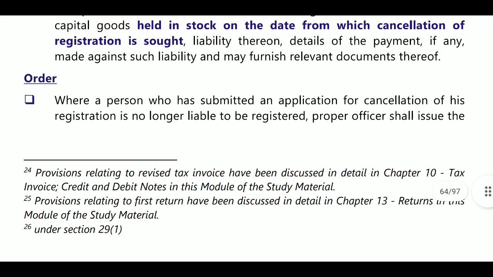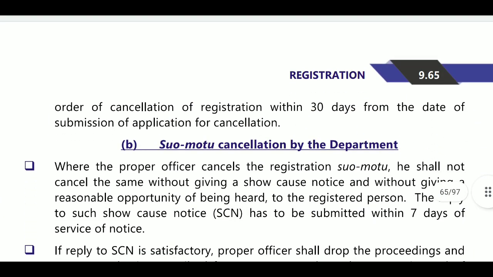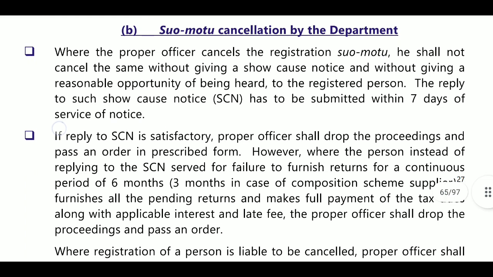Order: where a person who has submitted an application for cancellation of his registration is no longer liable to be registered, the proper officer shall issue the order for cancellation of registration within 30 days from the date of submission of the application. So within 30 days he will order for cancellation. Next, suo motu cancellation by department. If you have applied within 30 days, they will grant. If it is by the department, they will give 7 days time and will issue a show cause notice.